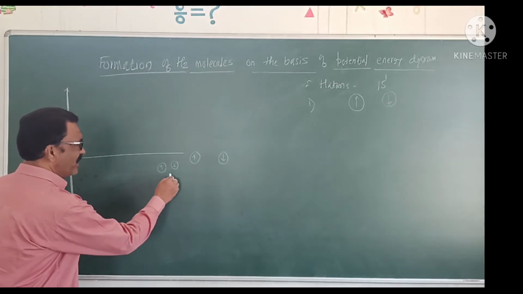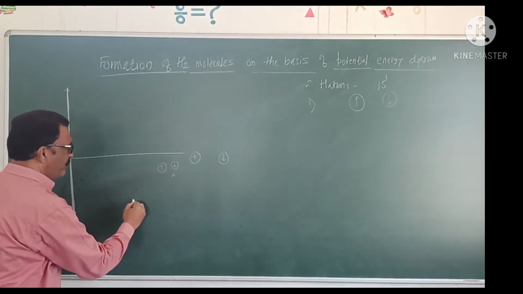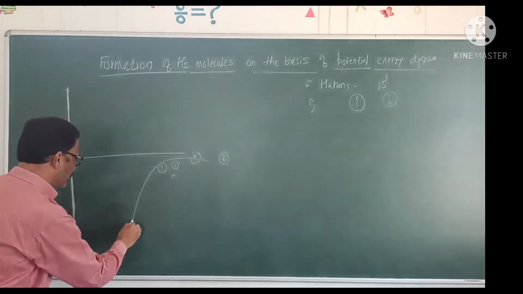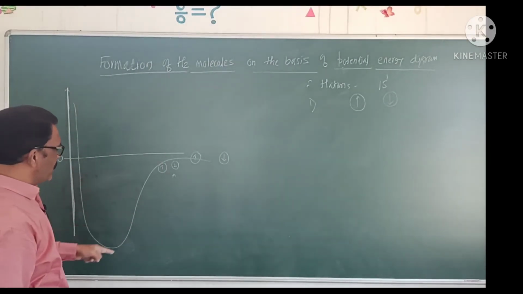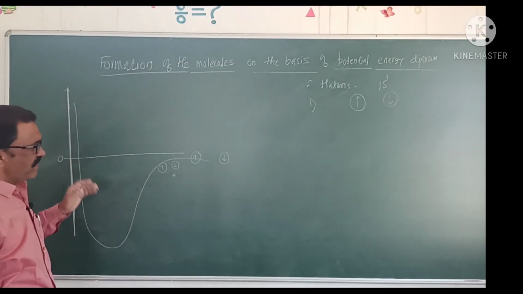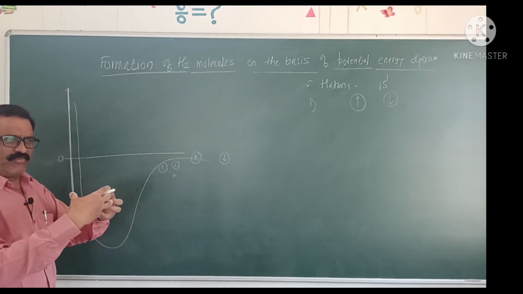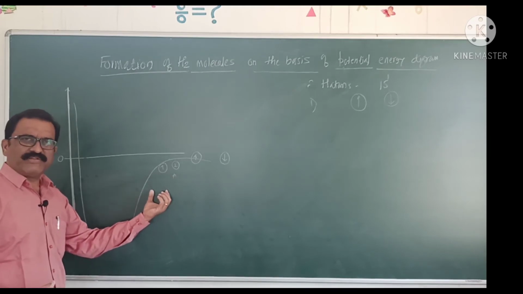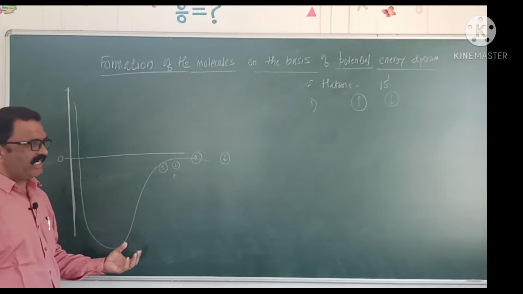This is point A. Suppose at point B, this is the potential energy curve or potential energy diagram. On this curve, the atomic orbitals with opposite spin of electrons come closer with each other, and the potential energy of the system goes on decreasing.